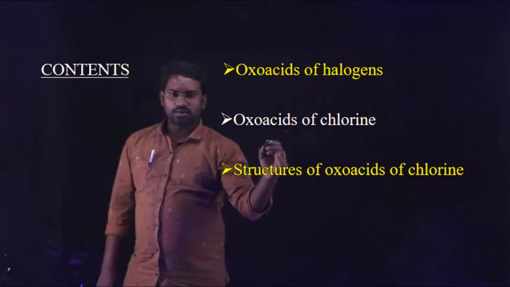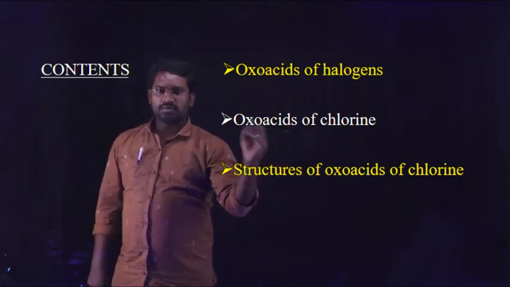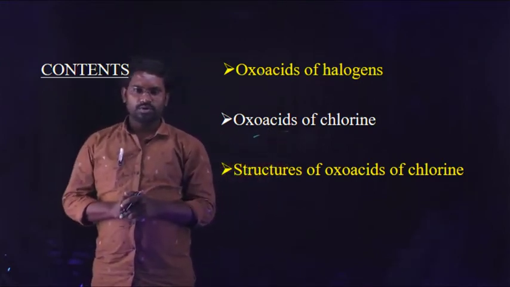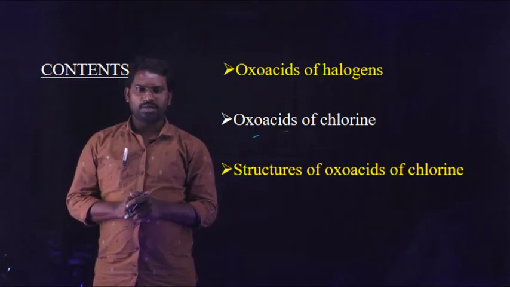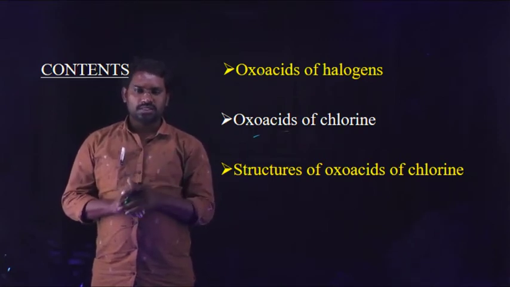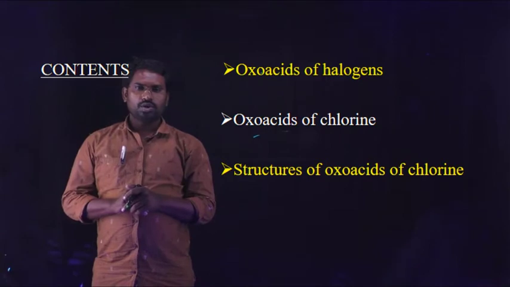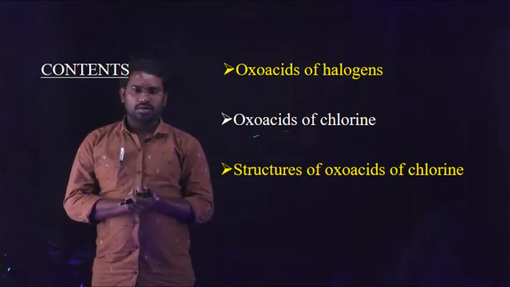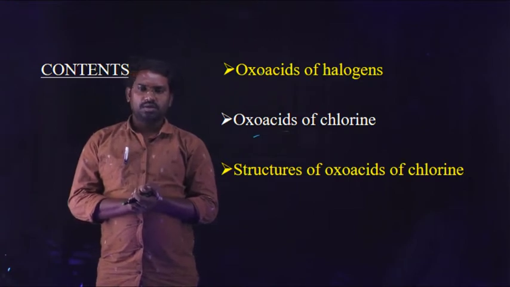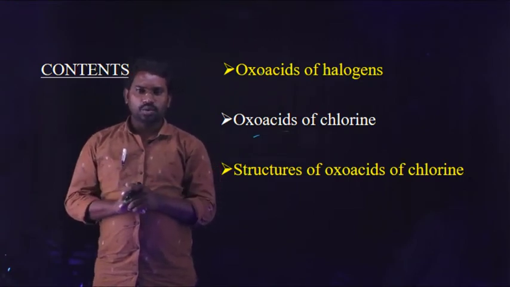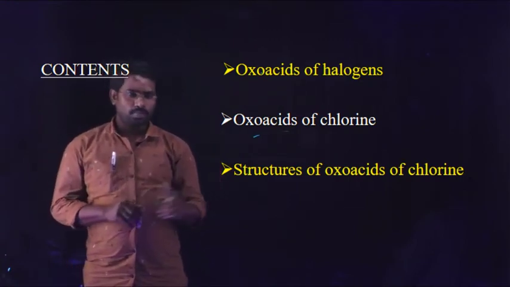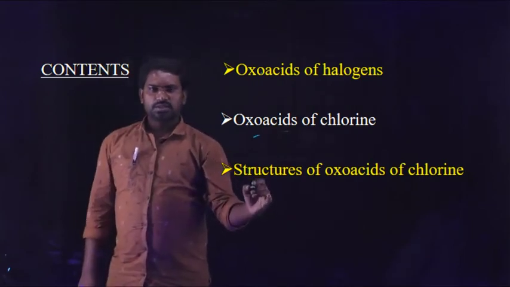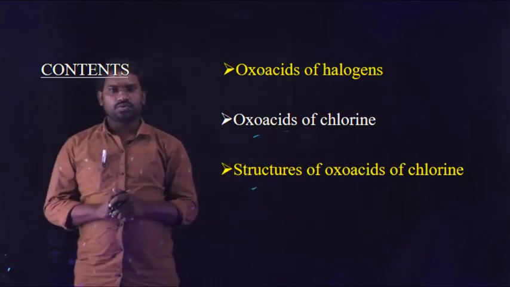And next one, oxo acids of chlorine. In this video, we are going to learn particularly about oxo acids of chlorine. Chlorine is able to form four types of oxo acids that are hypochlorous acid, chlorous acid, chloric acid and perchloric acid. And finally, structure of oxo acids of chlorine.